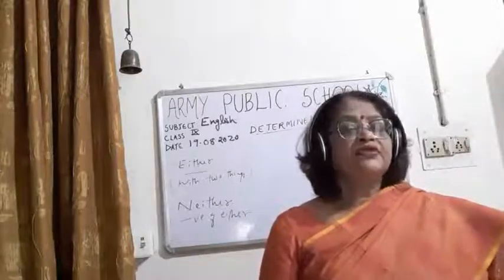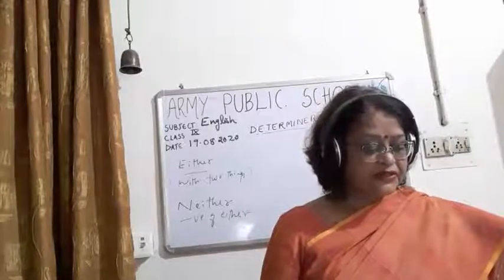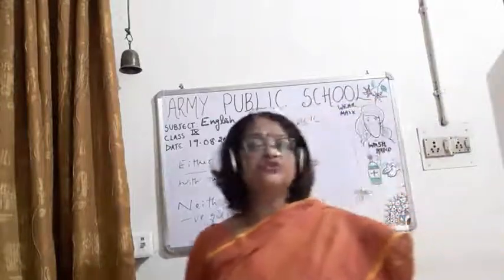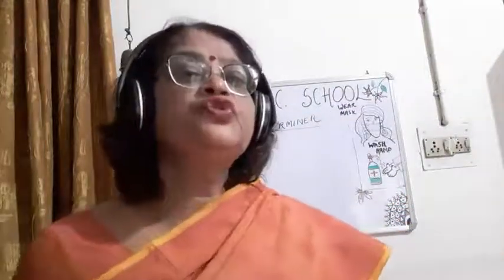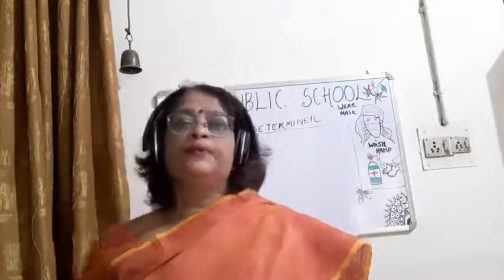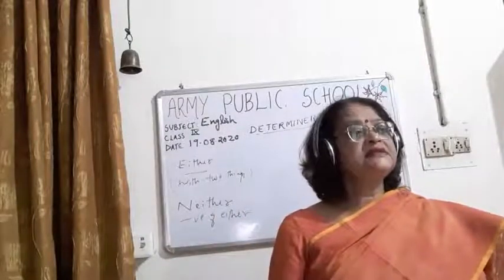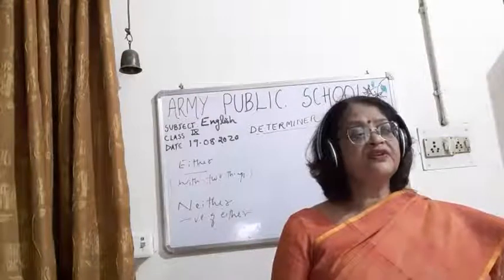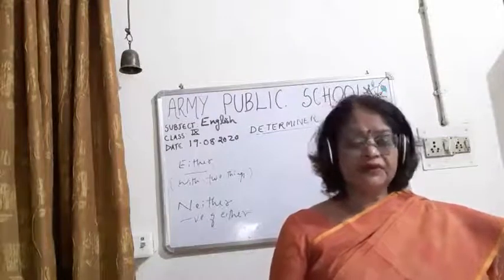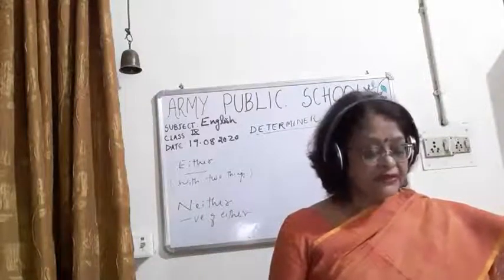Now children, I am coming to the interrogative determiners. What are interrogative determiners? Interrogative determiners, children, are those determiners which are used to ask about things. Now, which thing? That thing will be a noun, and since it is an interrogative determiner, it will be used before the noun.